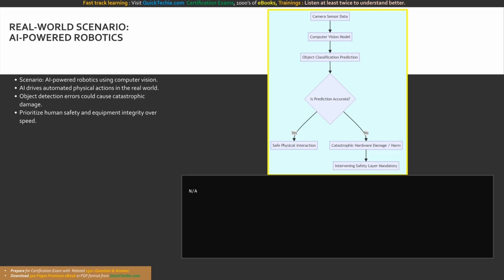The code will receive a JSON response containing the detected object labels and bounding box coordinates. Crucially, the logic must completely ignore this payload if it contradicts physical sensor data or violates hard-coded spatial constraints, ensuring the hardware physically halts upon detecting anomalies. Here we see the critical risk point in a robotic vision system. The diagram shows how a prediction from a computer vision model, if inaccurate and unchecked, leads directly to catastrophic damage without a safety layer.